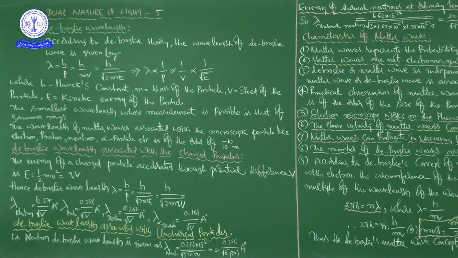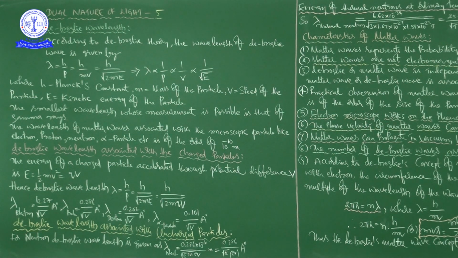Next, the maximum wavelength of incident radiation required to eject the electrons from a metallic surface is defined as threshold wavelength. So these three are the important definitions, as I told already.